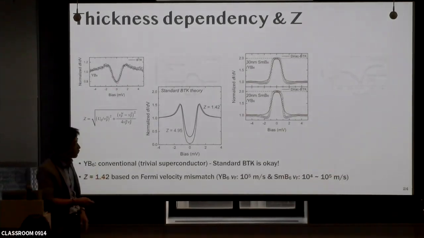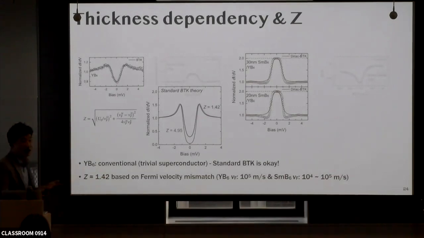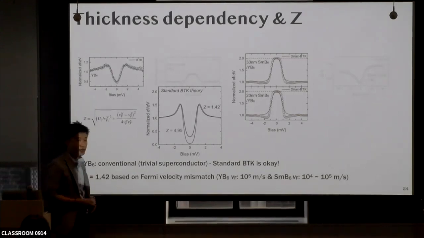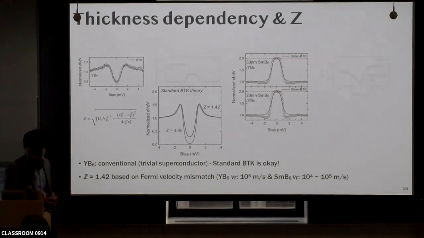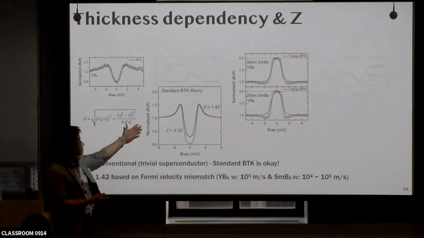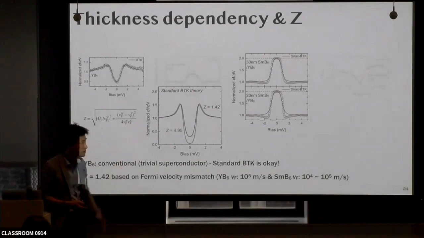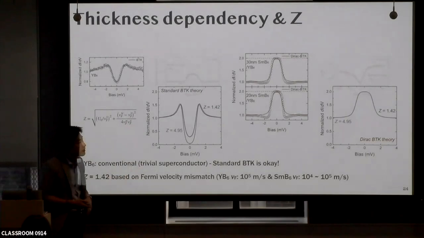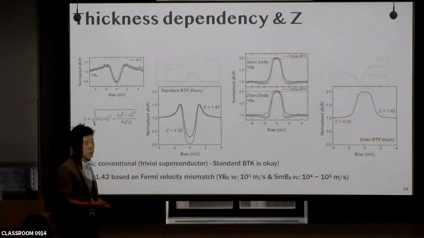But if we take 10 to the 4, the Z value is much higher than the Z value for the yttrium hexaboride and the normal metal. So this standard BTK theory is not applicable to understand the perfect Andreev reflection we observed in the samarium hexaboride, yttrium hexaboride bilayer. So our theoretical colleague modified this standard BTK theory with the Dirac equation. We call it Dirac BTK theory. According to this theory, no matter what Z is, we always get the conductance doubling.